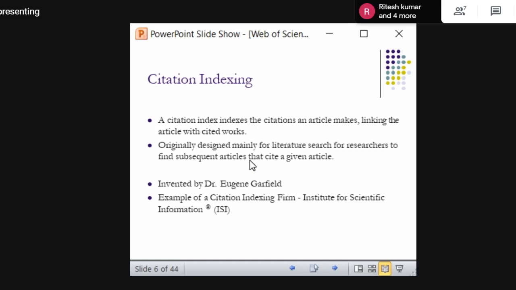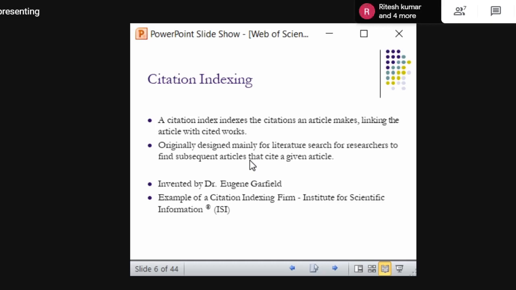Okay. And based on the citation patterns, you can analyze what related papers I have cited. So if I am citing Abhilash's paper, I am from the library science field, so he also must be from that field. In that way, you can find the related papers. So this is the core idea behind citation index.